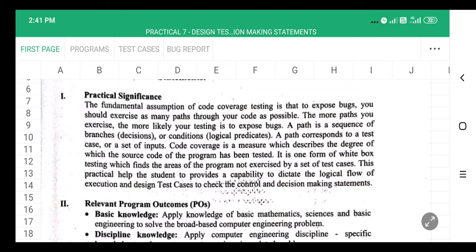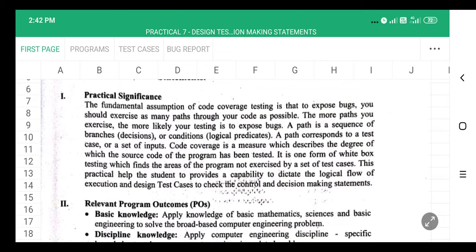You need to cover all statements, all possible branches, and all condition coverage. We are not going to find the cyclomatic complexity, but we consider the different coverages while performing dynamic white box testing on these programs.